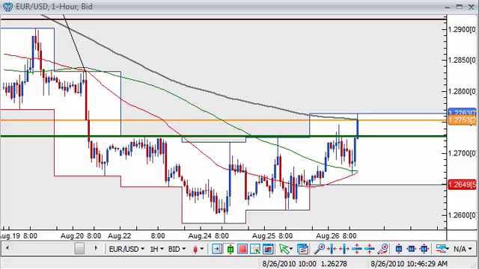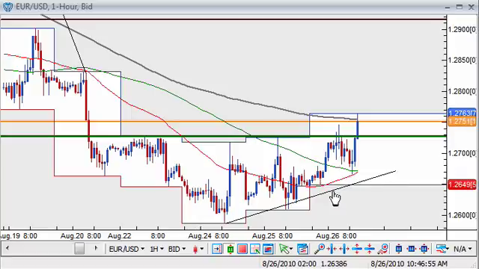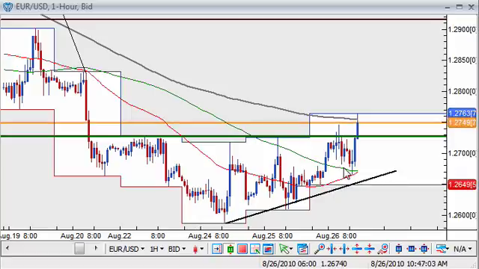Let's take a look at our main currency pair, the euro-dollar, and as I mentioned, we saw the dollar weakening in today's trading, first overnight and then again in the New York session. The euro-dollar pair managed to rally past the 1.2730.50 level, which we had outlined as an important level of resistance. With several higher lows setting up, we had a bit of an ascending triangle pattern building. But now that we've broken this resistance trend line, we may be looking more at an upward sloping channel instead.